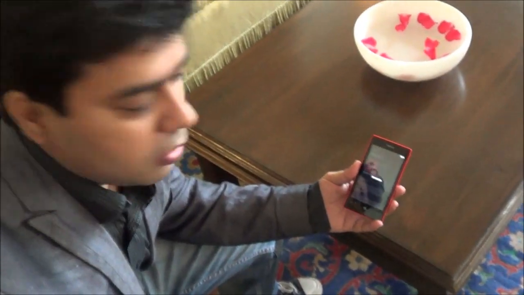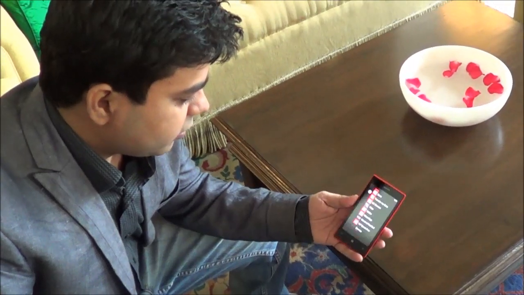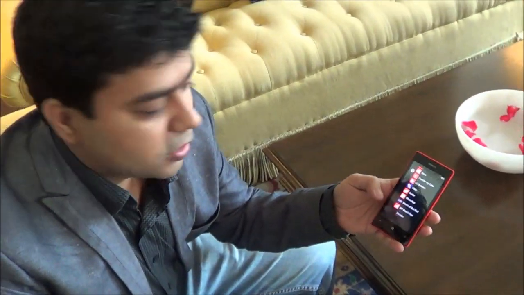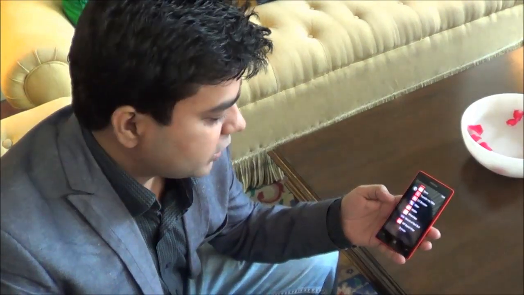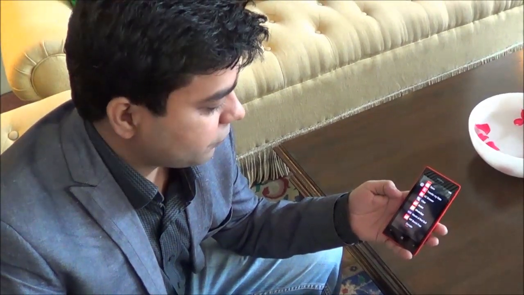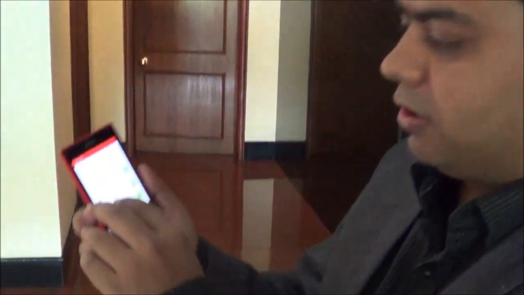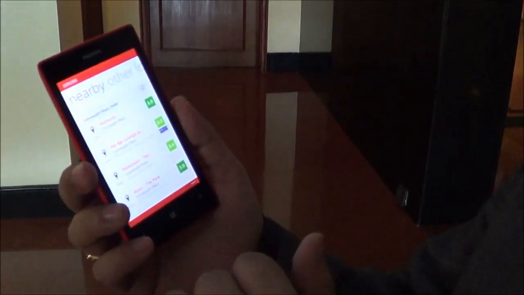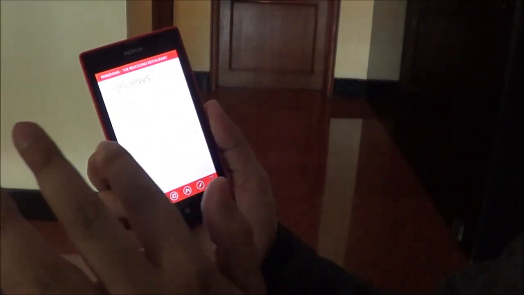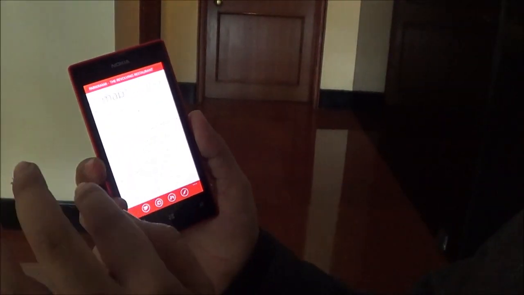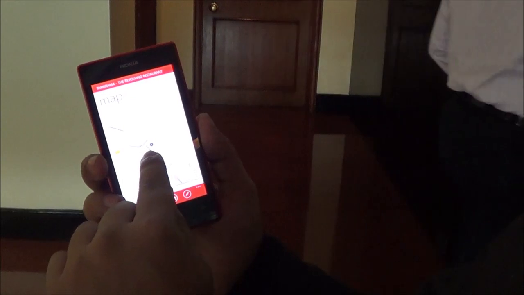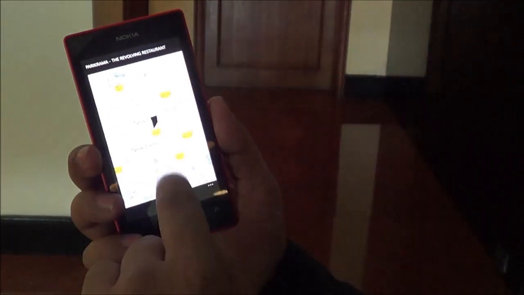Right now I'm in the hotel, and I have got some Wi-Fi connectivity, and I'm downloading the Zomato app because I need to go to a restaurant after this meeting for some food. I'm feeling very hungry. The meeting is over and I'm going to locate a restaurant here with the Zomato app on Nokia Lumia 520. See the rates, the location, the reviews of that particular restaurant, and then I can go there with the help of Bing Maps.